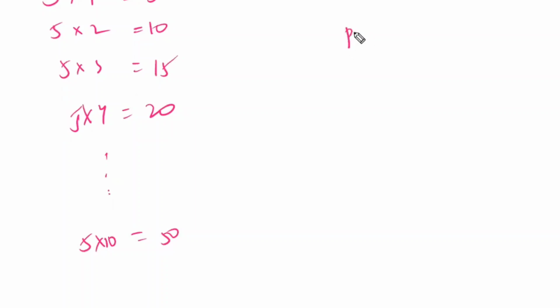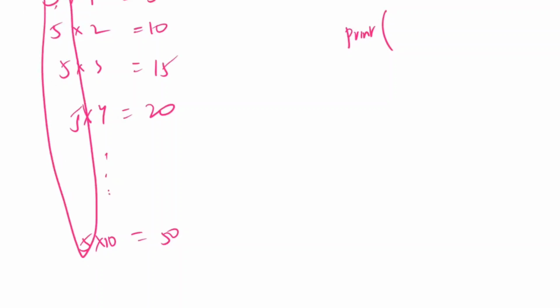Now what do you want to print? This one you want to print. Out of which the first one is 5. 5 is fixed every time, right? So just ask the user what table you want. The user has entered 5. So write the A here. A will be printed as it is, 5 will be printed as it is. After that, into is common, so into also should be printed as it is. First A should be printed, the A variable. Inside the A, what is there? 5 is there. So 5 should be printed every time. 5 into has to be printed as it is.